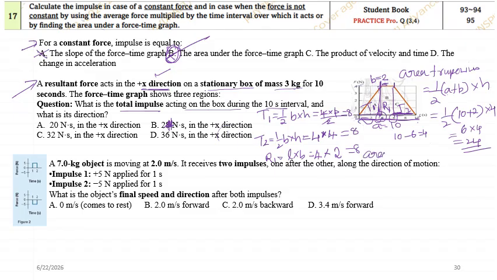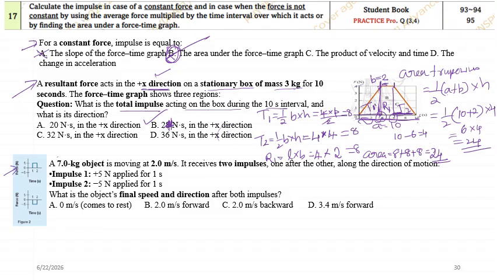So area will be equal to triangle, second triangle plus rectangle. It will be 3 into 8, it will be 24. So 24 is the answer. In the option there is no 24. So make this as 24. So B. Now look at the next question.